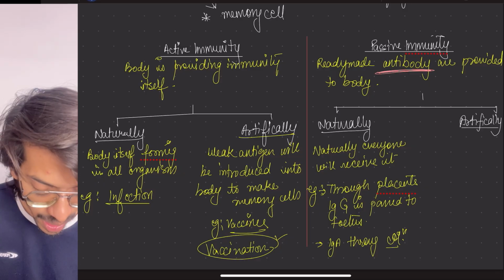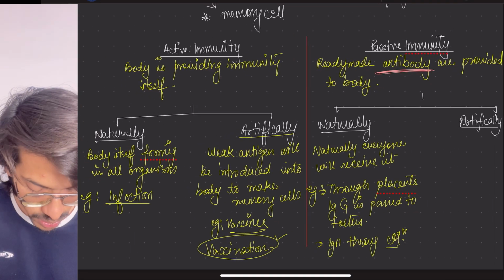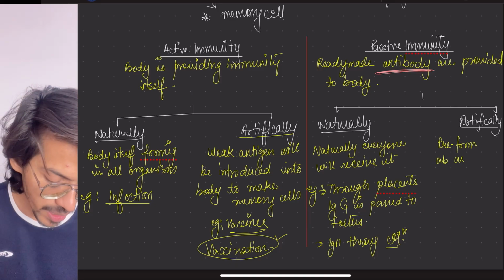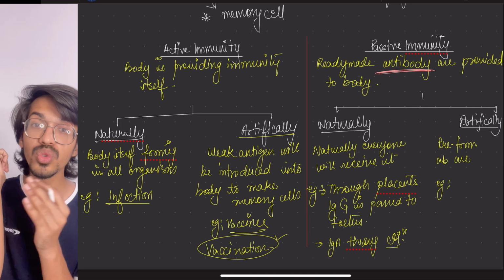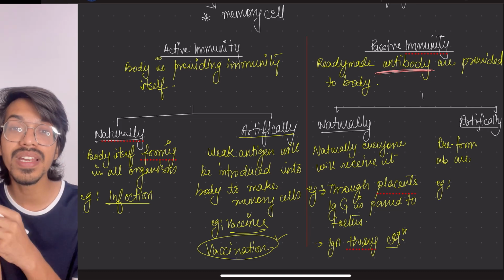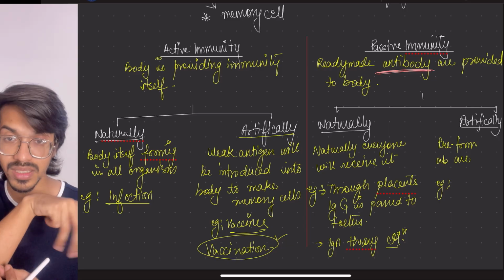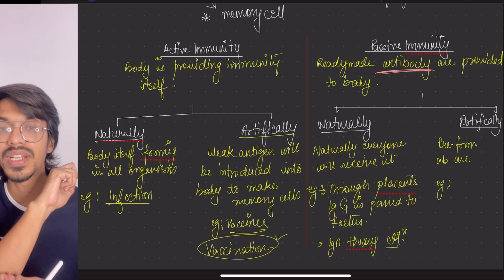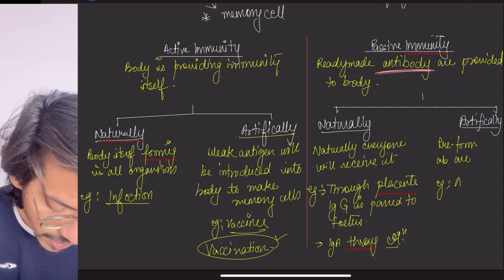Artificially means we are what? We are injecting antibodies which are already preformed. So preformed antibodies are provided. What happens during a snake bite? If a snake bites, the venom will go inside. We need to neutralize that venom. So what do we do? We put in the anti-venom serum, which is produced inside other organisms, like horses, by the whole vaccination process inside their body. We take out their antibodies, which are made. So we have got anti-venom serum.